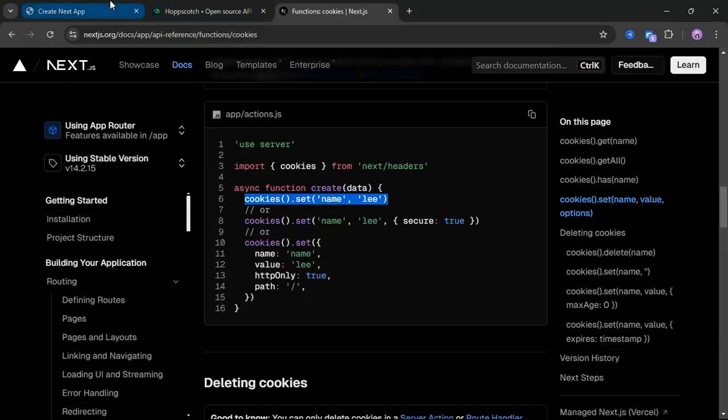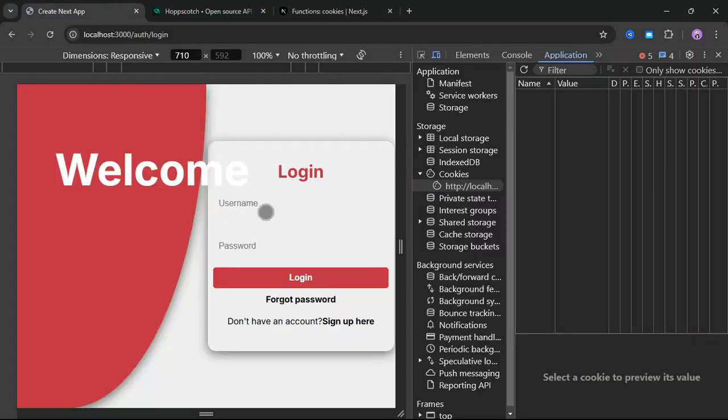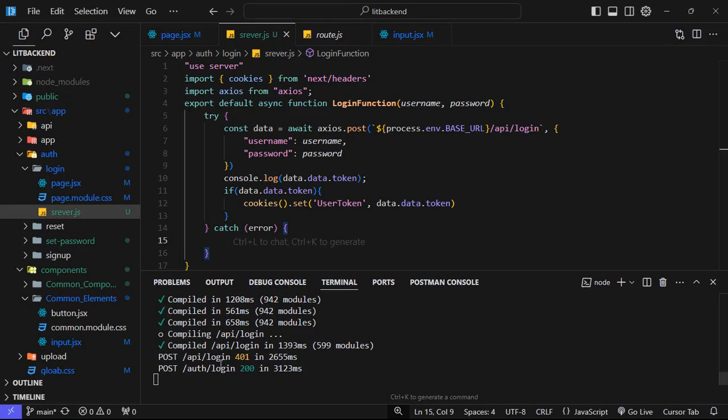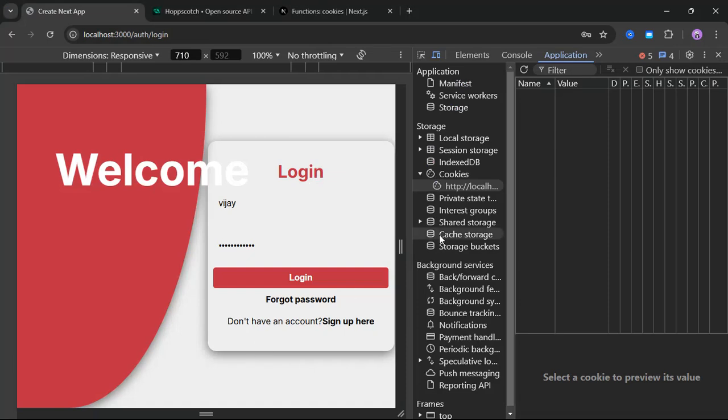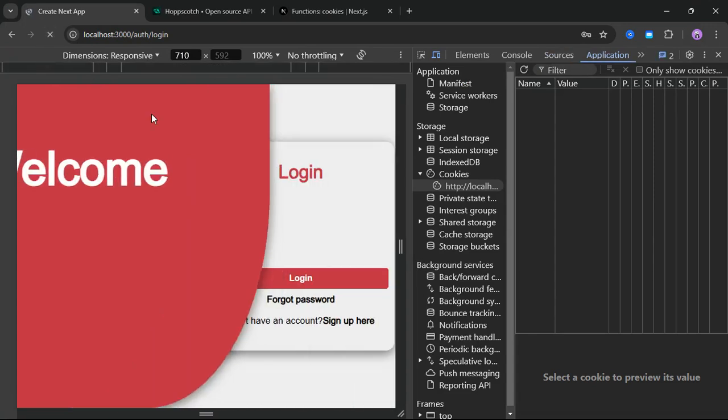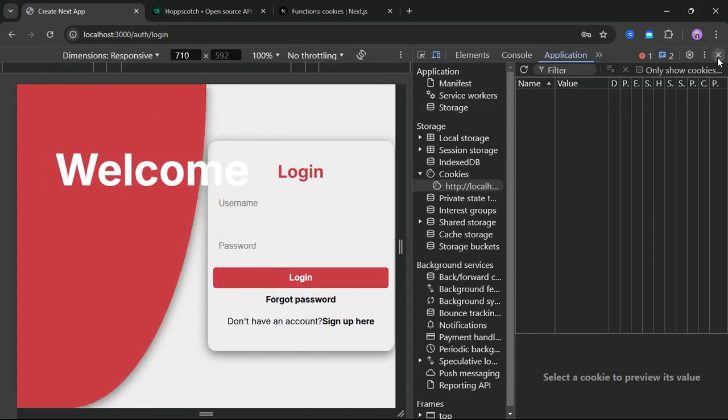We will come here and try to log in. So I will say Vijay and type the password. Now if I hit login, it has logged me in. Let's come here, and auth slash login has given me the 200 success message. But in the browser we have not got it. We will refresh it again and try once more. We have not got any output.